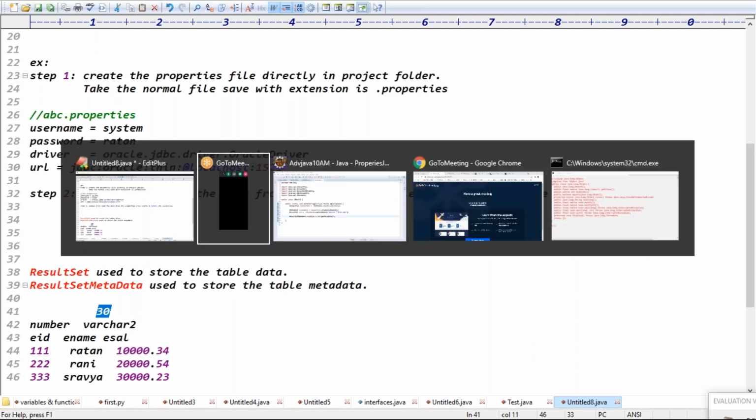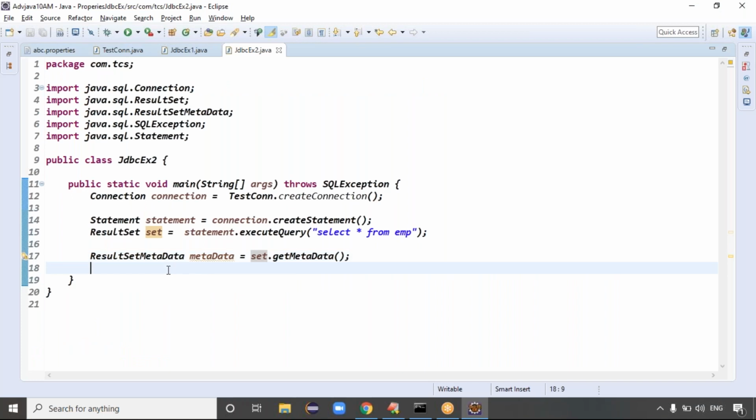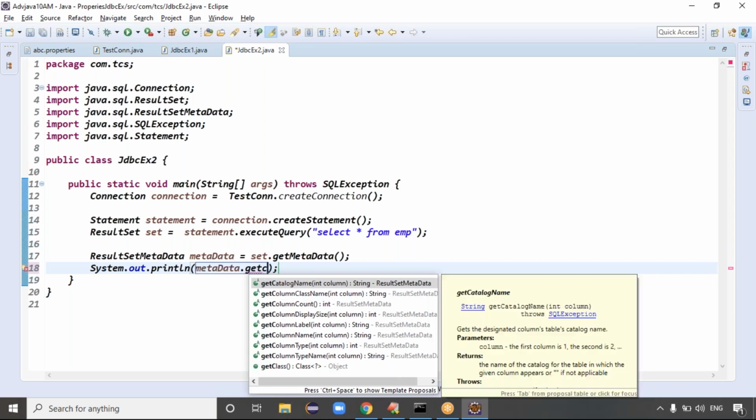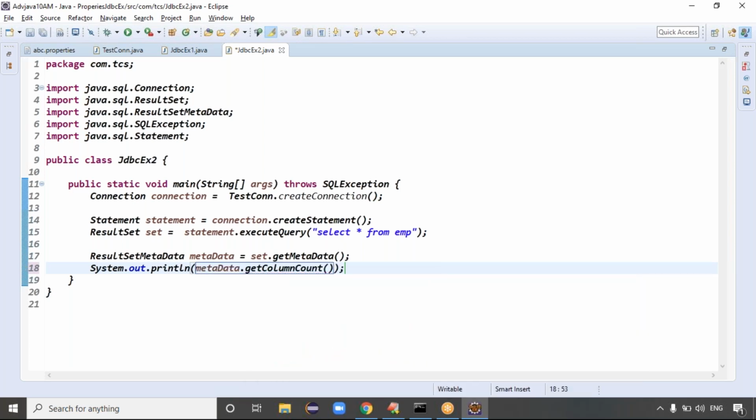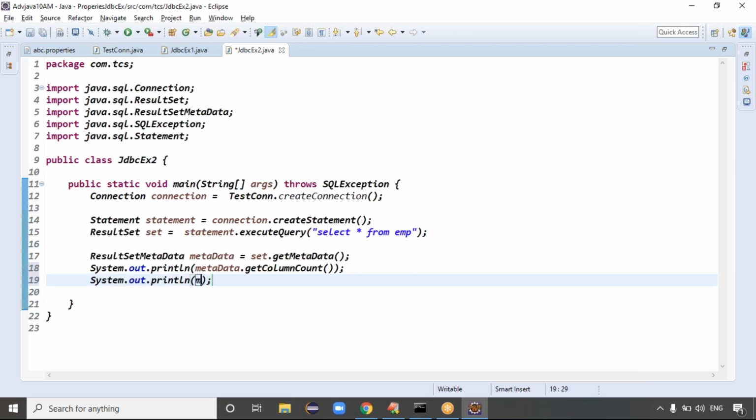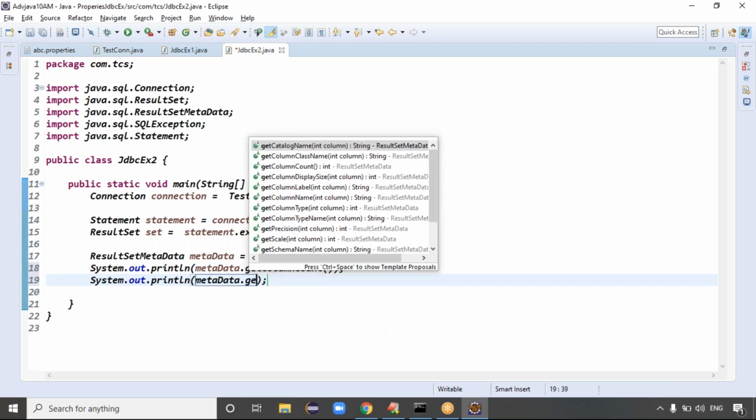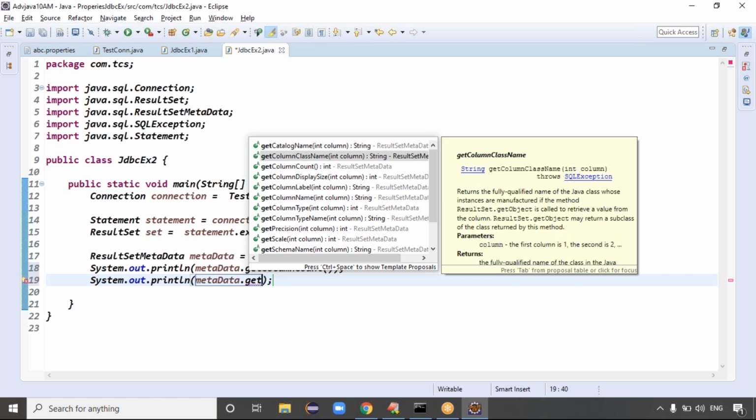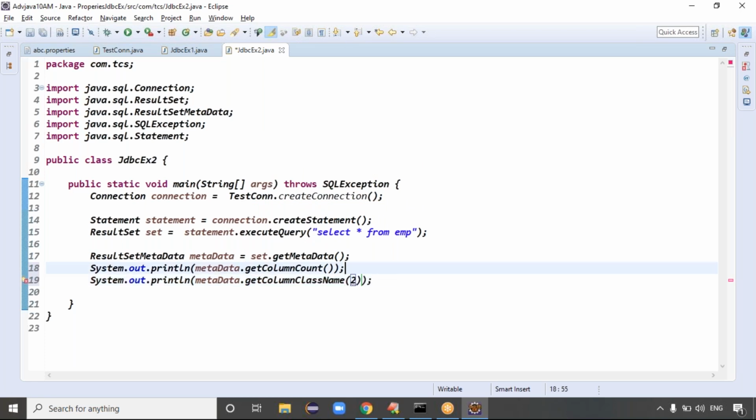Exactly. Once you get the result set metadata object, you get some information about the table. This is how: metadata dot get column count, guys. How many columns are there in the database table? And metadata dot get column name. Second column, what is the name?